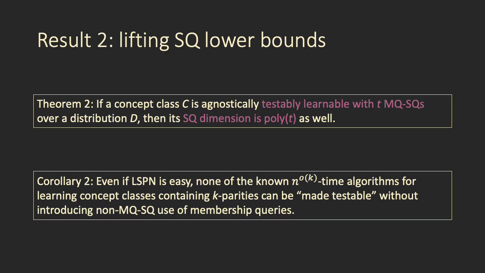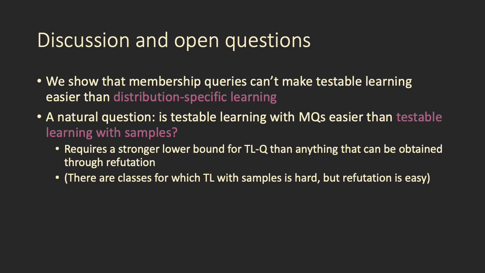So I'd like to close with some discussion and an open question. We've shown that membership queries are limited in that they can't make testable learning easier than distribution-specific agnostic learning. However, this doesn't completely close the book on whether membership queries have any power in testable learning at all, because we're not comparing testable learning to testable learning. So a very natural question is whether testable learning with membership queries is easier than testable learning with samples. We don't show this, that's still an open question.